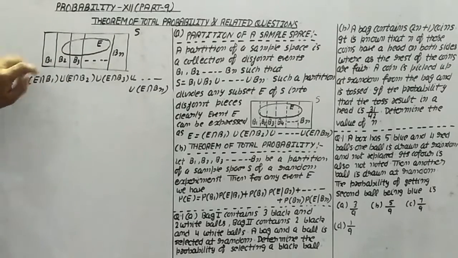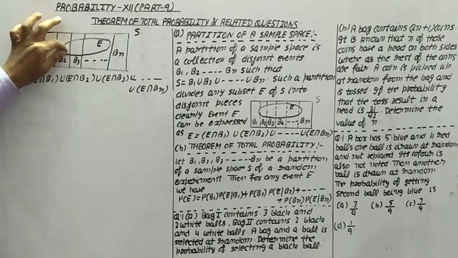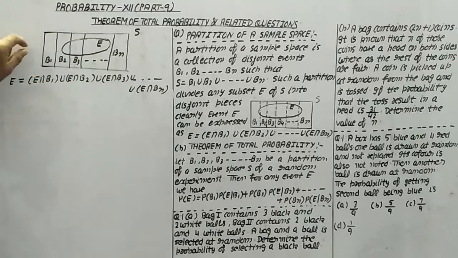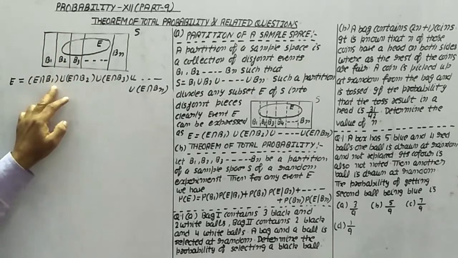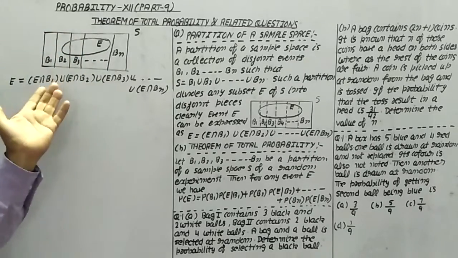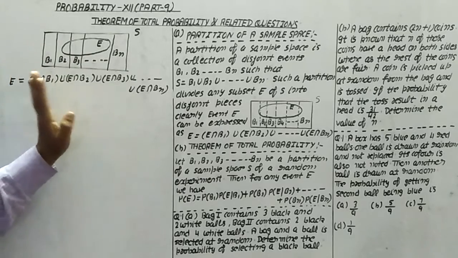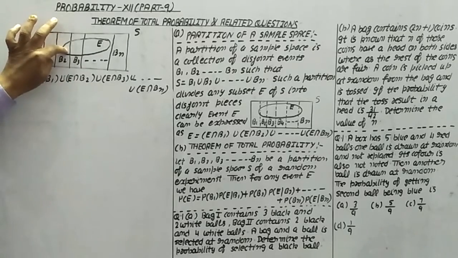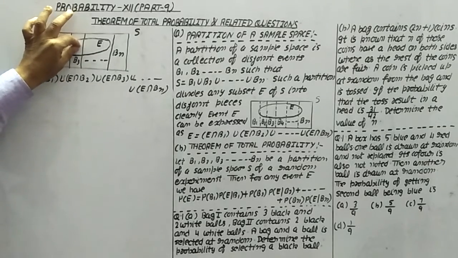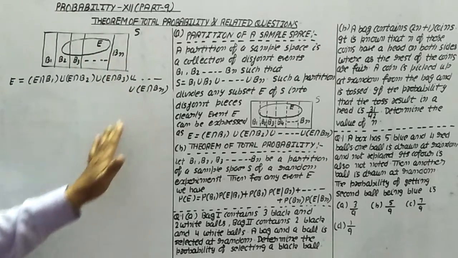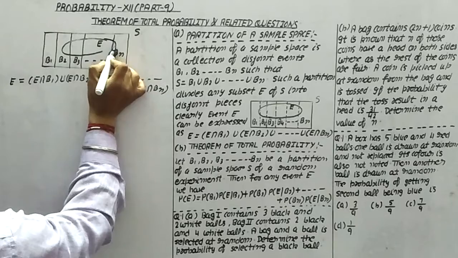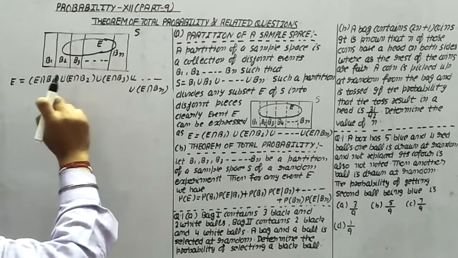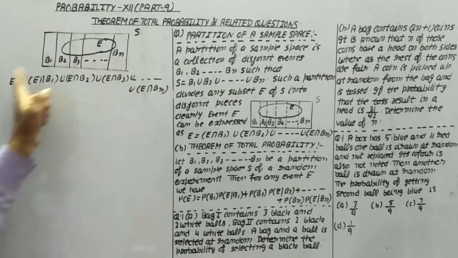Related to this partition, if any portion of E intersects with B1, then the value of this portion comes out. Here in the figure, we observe E intersection B1 is coming. No problem. Some portion is coming in this partition. So overall, we will get the value of subset E related to this partition in this way.